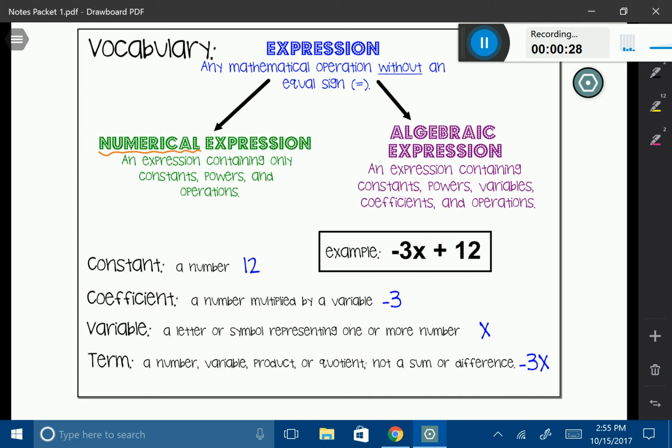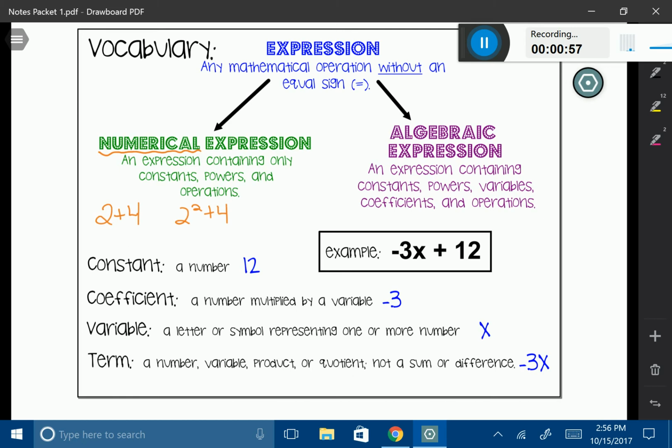In a moment, we're going to talk about what constants are. I already know that you know what powers and operations are, but let me give you some examples of a numerical expression. 2 plus 4 is a numerical expression because it's just numbers and operations. 2 squared plus 4 is also a numerical expression. Basically, if it just has numbers and there are no variables or letters attached, you have a numerical expression.